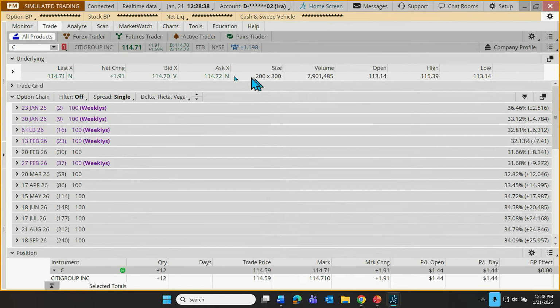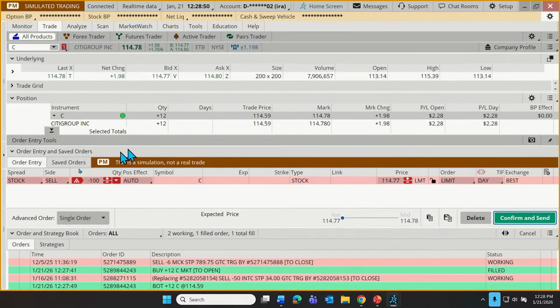To place a sell order, we'd go to the bid price. When we want to sell something, we might say, hey, everybody, how much will you bid for this thing that I'm trying to sell? And we sell to the highest bidder, right? So we just click on the bid price, and that creates a sell order here. We can just customize that. As long as we're doing that in the same account where the shares are held, we're just selling those same shares. Let's sell those 12 shares of Citigroup.